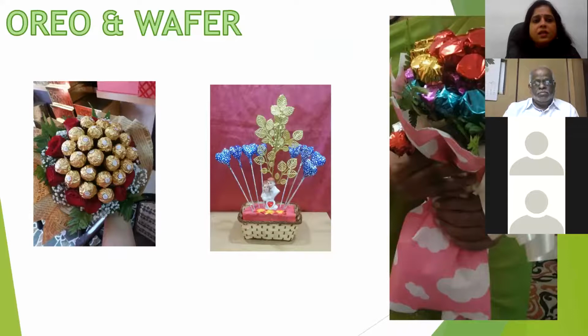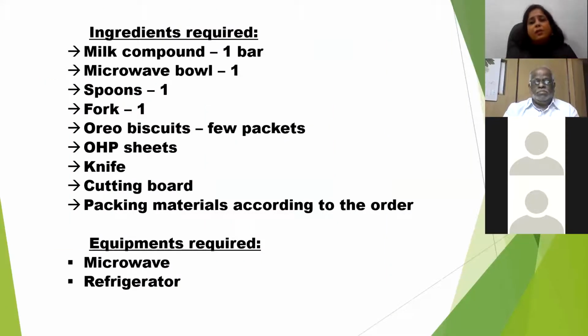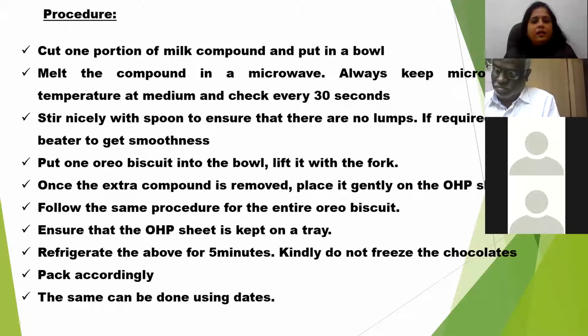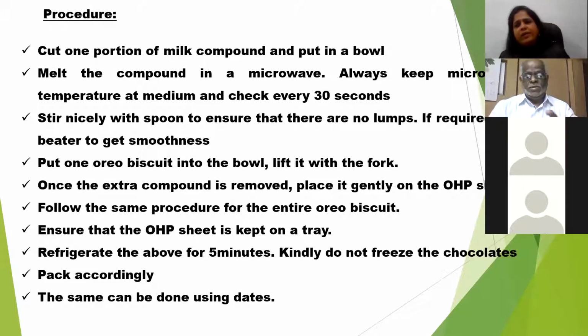Now next is Oreo and wafer. So Oreo biscuits, this is very nice activity for children. So these are the ingredients required. And this is the procedure. Oreo and wafer almost the same procedure.